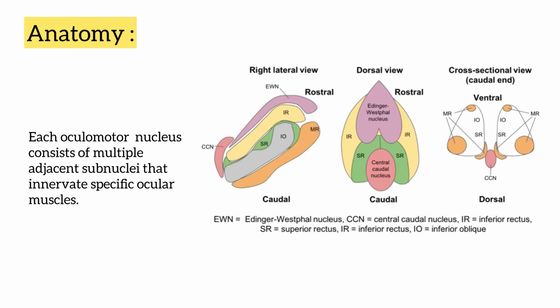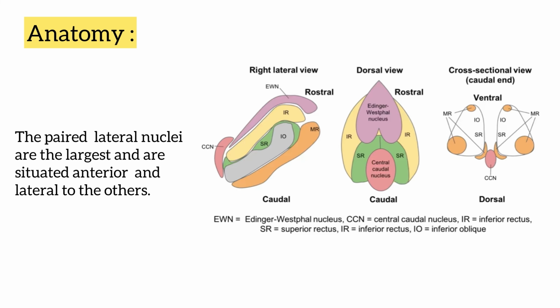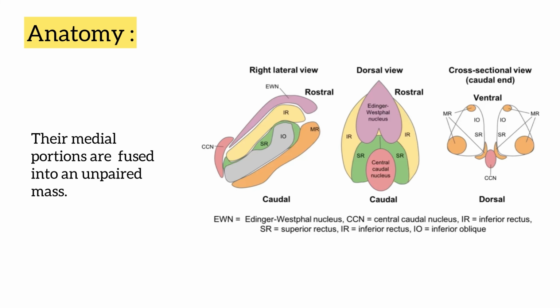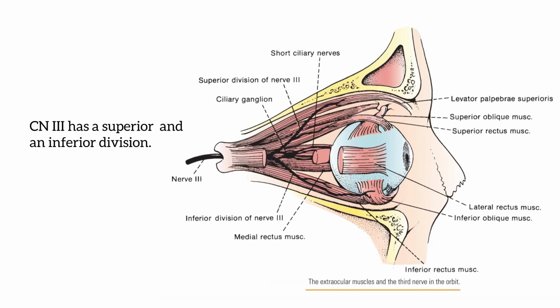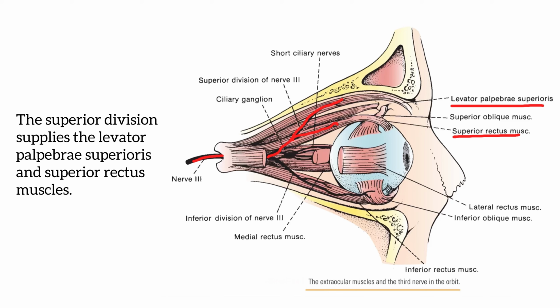As we can see in this diagram, each oculomotor nucleus consists of multiple adjacent subnuclei that innervate specific ocular muscles. Out of all the nuclei, the paired lateral nuclei are the largest and are situated anterior and lateral to the other nuclei. Their median portions are fused into an unpaired mass. As we know, the oculomotor nuclei have a superior and an inferior division. The superior division supplies the levator palpebrae superioris and the superior rectus muscle.